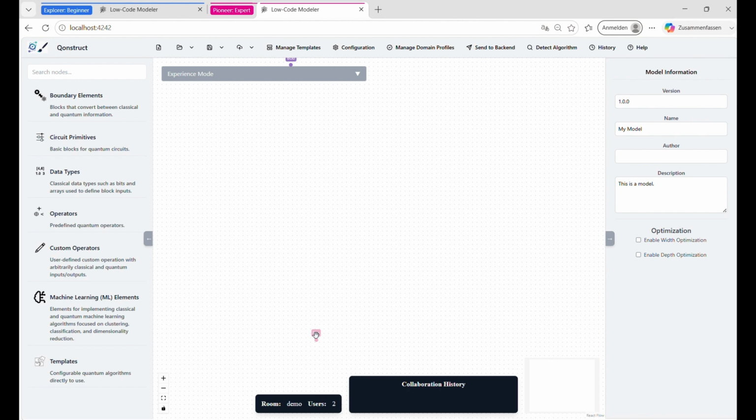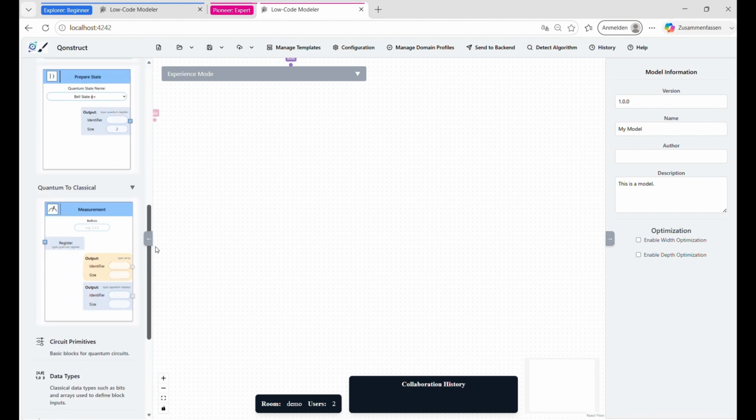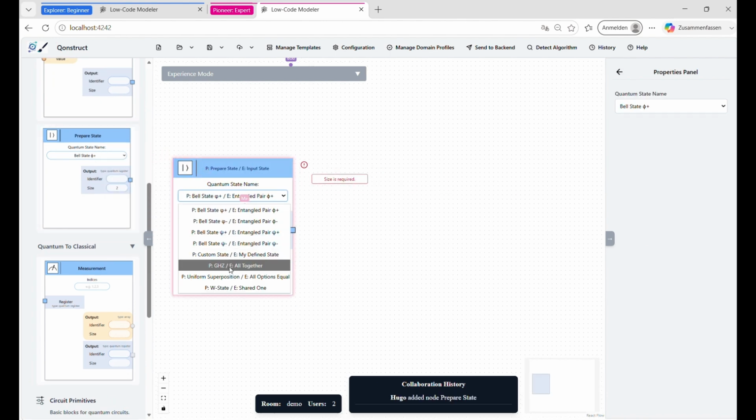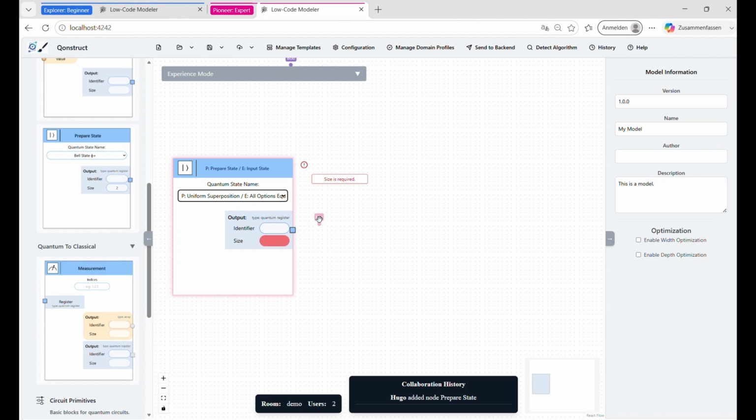Hugo now starts modeling Grover's search algorithm. First he's dragging out the prepare state node, and he's selecting uniform superposition. And we're observing here that we now have users of different experience levels.